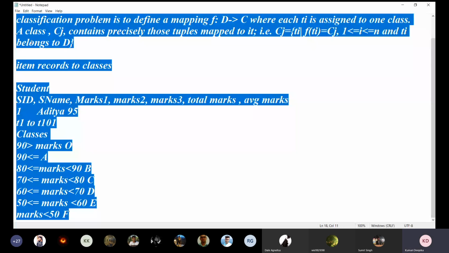So we can use different techniques and methods of classification. There are different algorithms for classification. One is the decision tree, another is the neural network. We are not going into detail on the neural network because that is part of machine learning. It is based on the human brain, the neurons. That is another subject.